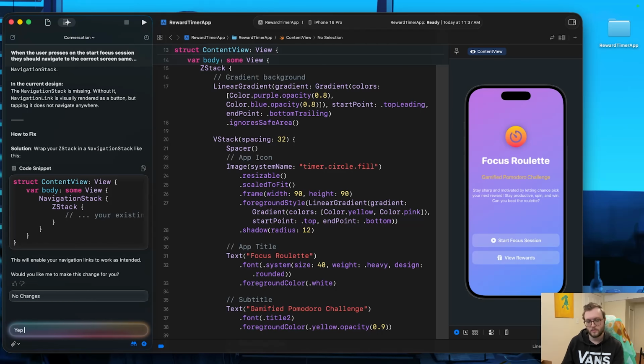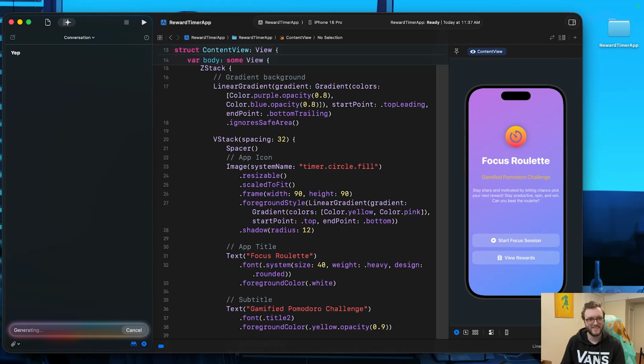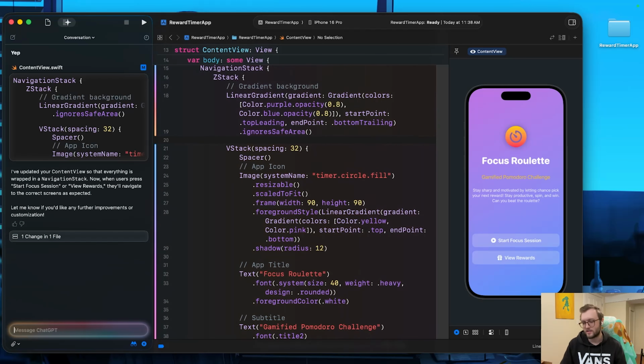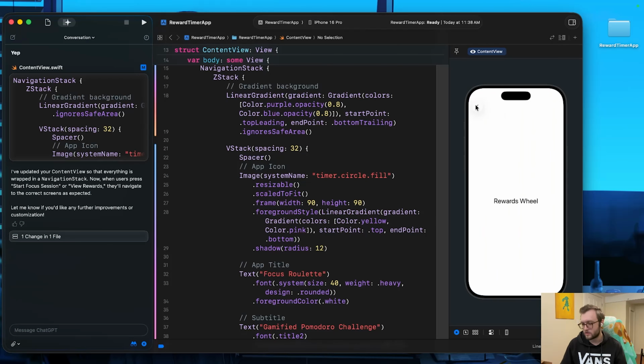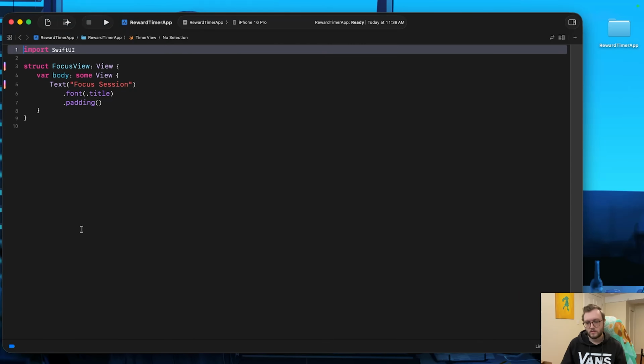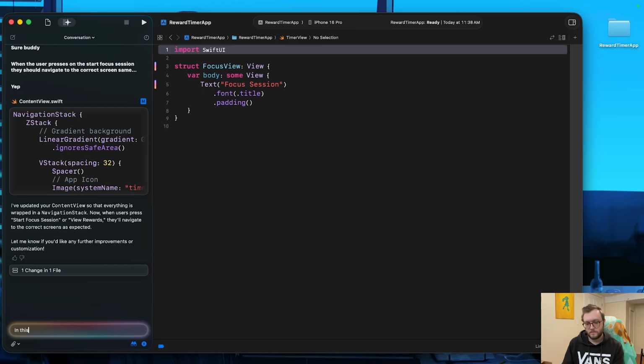I love how it's always just like, would you like me to make this change for you? I'm just like, yep. Is there a way to just tell it, like, always make the change? I did notice, and this is something with SwiftUI, it didn't really enjoy generating previews, so I had to be very explicit after it would create the view to be like, hey, can you generate a preview? But again, just being explicit and maybe just learning to prompt when we are creating those new views, that's just a little bit of the learning curve.